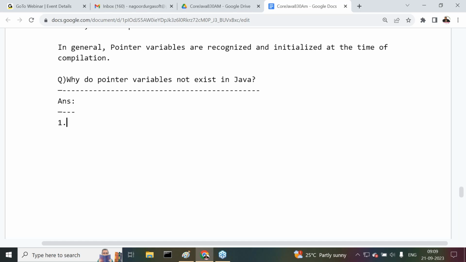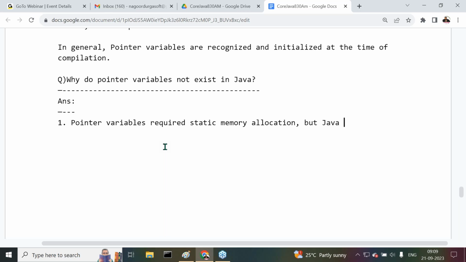The very first point. Tell me, at what time are pointer variables recognized and initialized? At the time of compilation. So the point is: pointer variables require static memory allocation. Memory allocation at compilation time is nothing but static memory allocation. Pointer variables require static memory allocation.